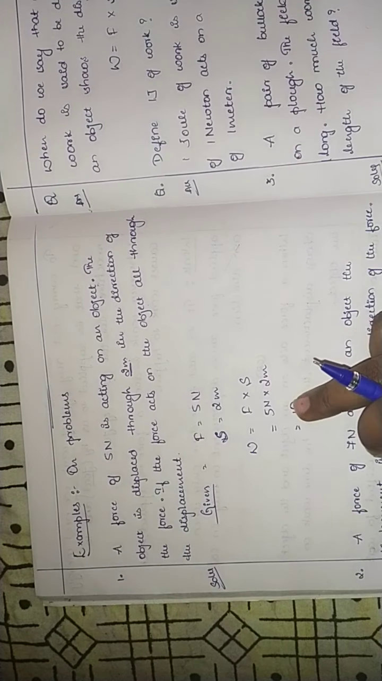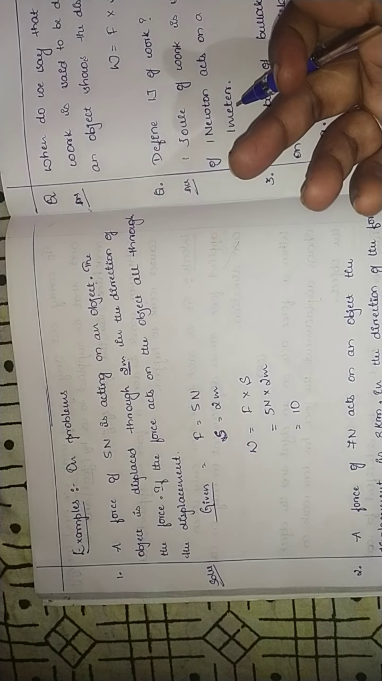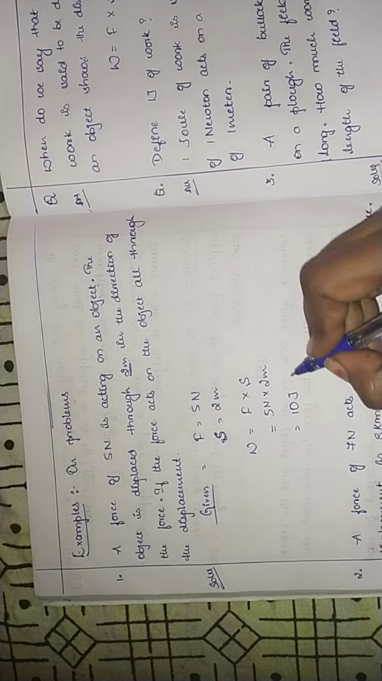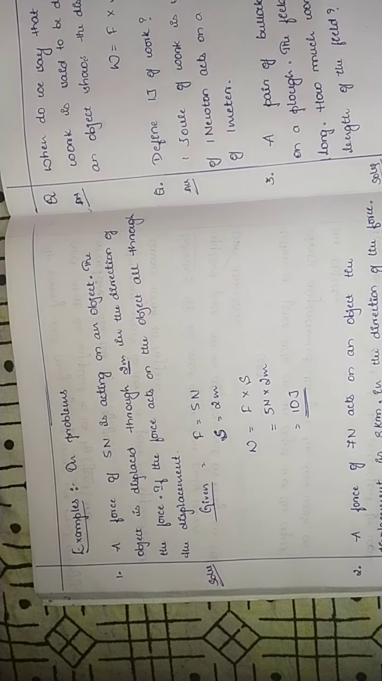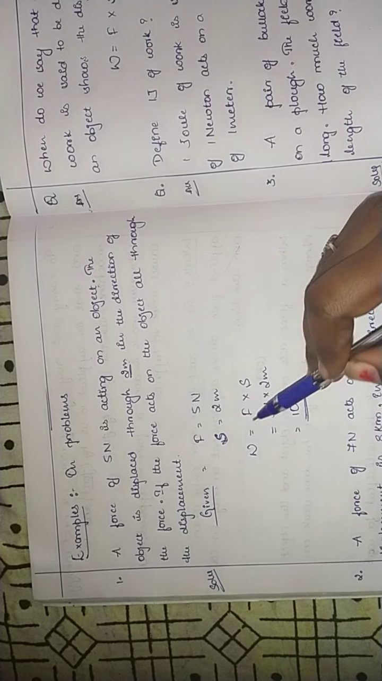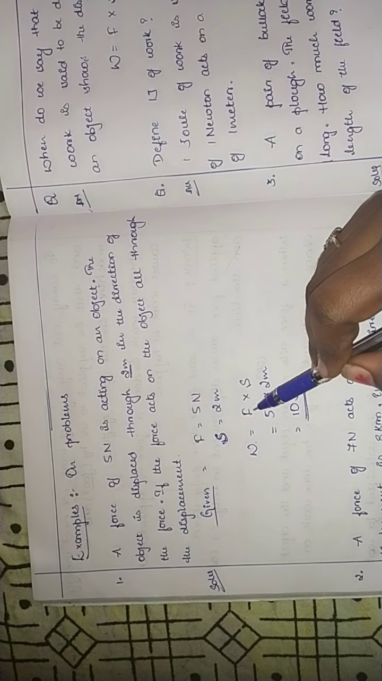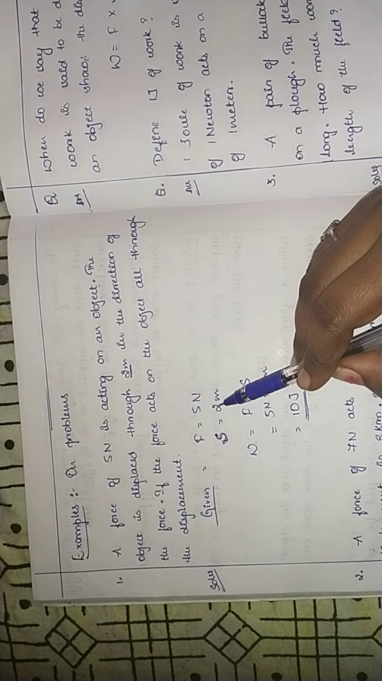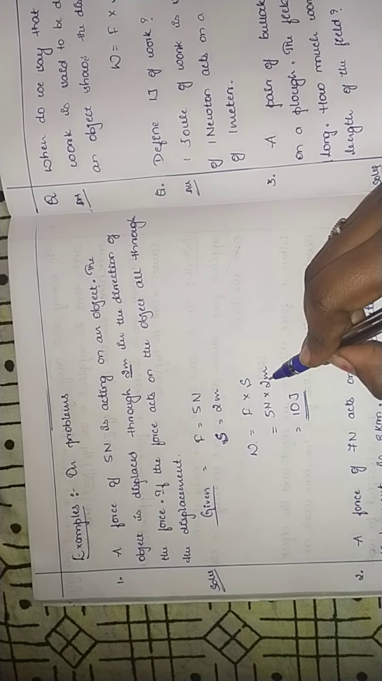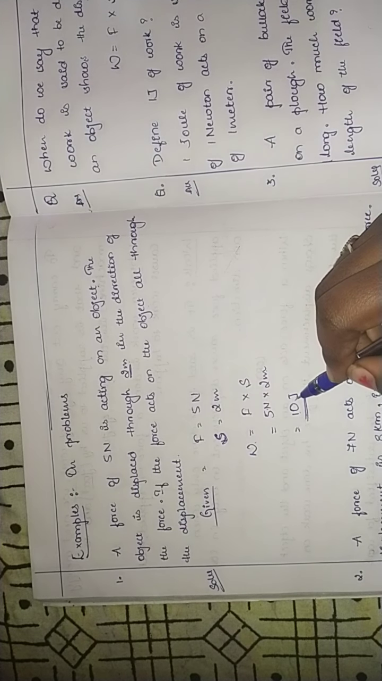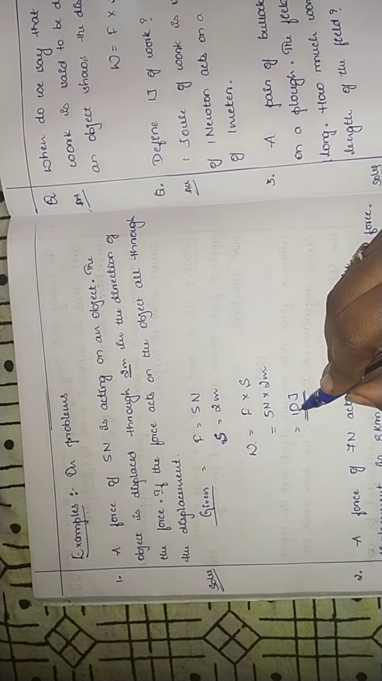And what is the SI unit for work? That is joule. So this is the answer. This is how simple it is. Work is equal to F into S. F we have taken as 5 newtons, and displacement as 2 meters. So the answer we have got is 10 joule. Work we are supposed to take in joules. So the answer is 10 joule.